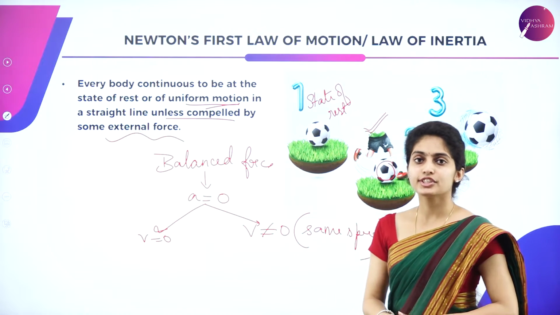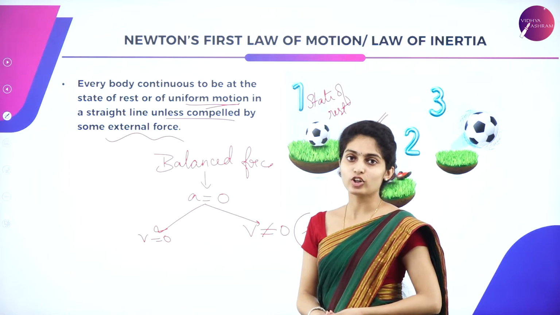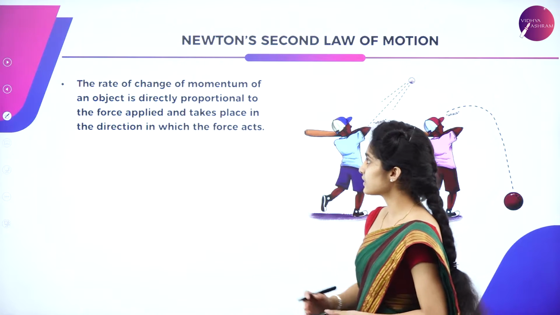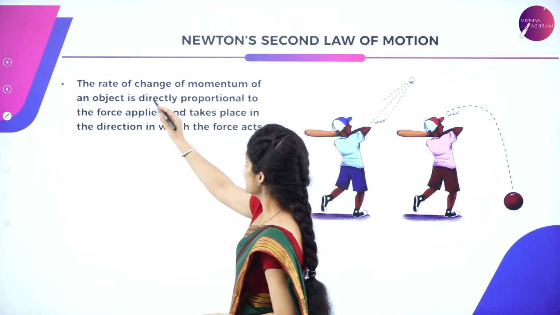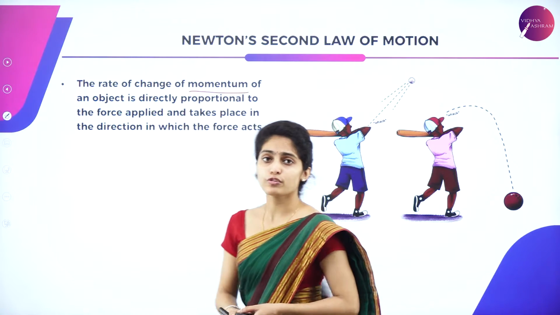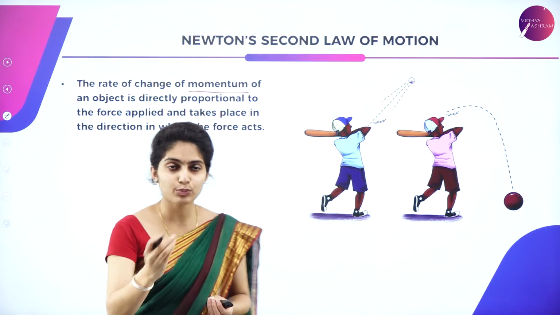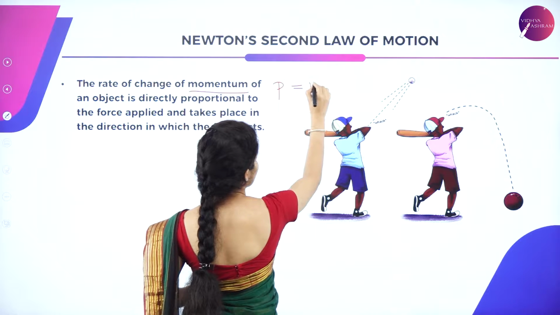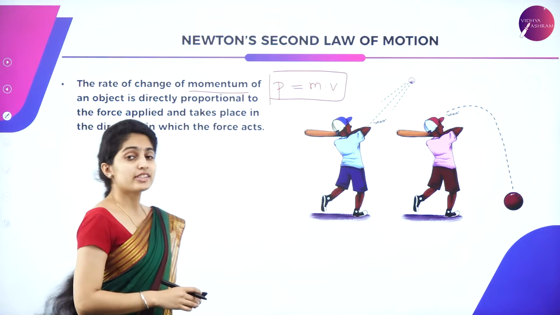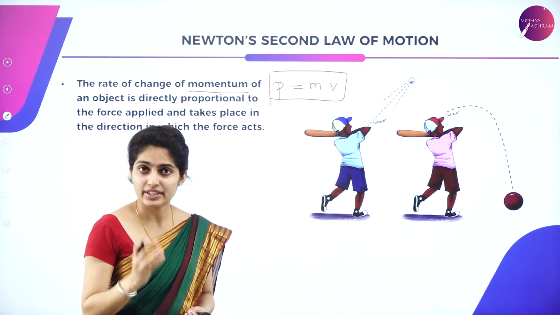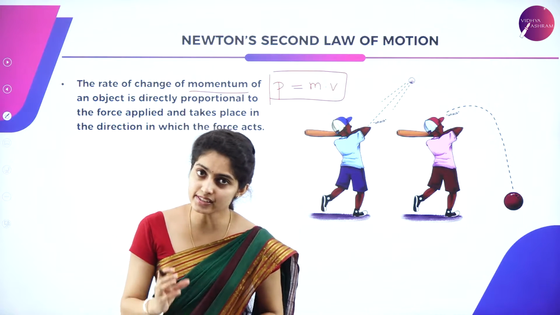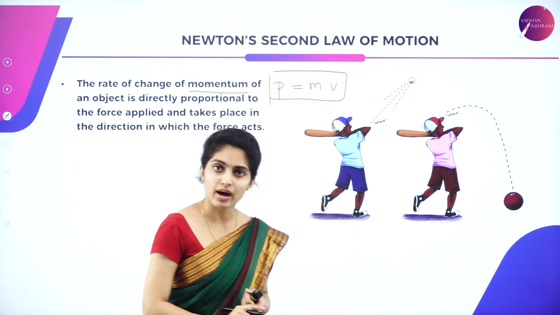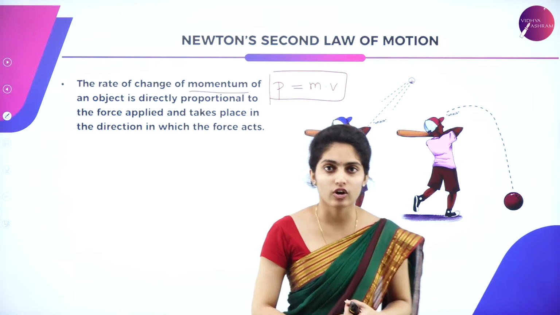Now let us introduce Newton's second law of motion. It says that the rate of change of momentum of an object... So what is that momentum? Mathematically, it is given as P is equal to M into V. What is this P? It is the momentum, M is the mass and V is velocity.